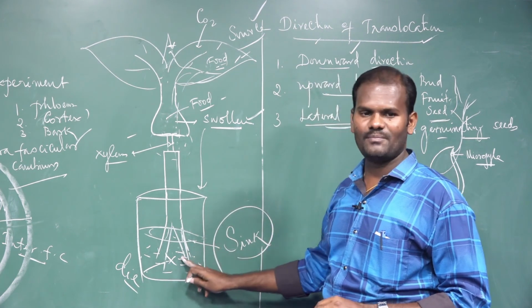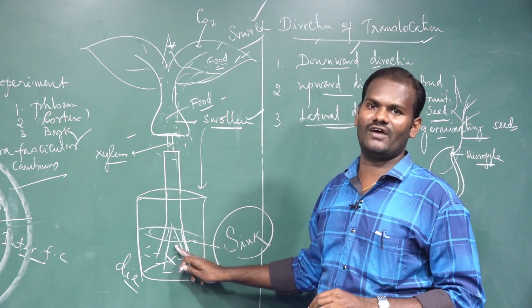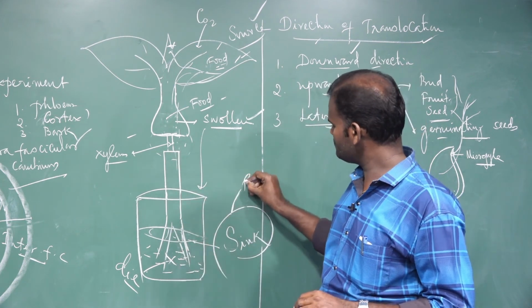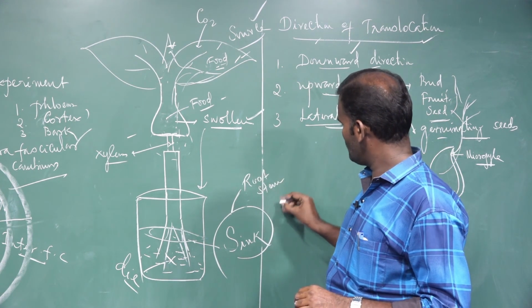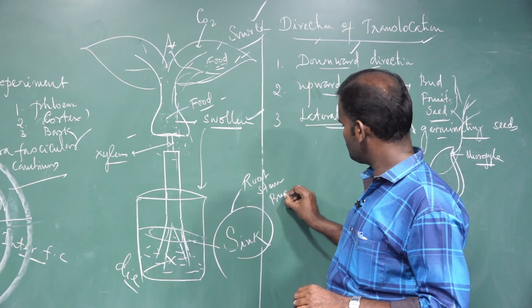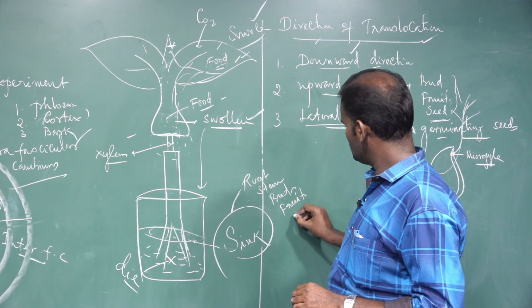What is called the sink area? Any part of the plant body which receives food for its survival. For example, root, stem, bud, fruit, and seeds.